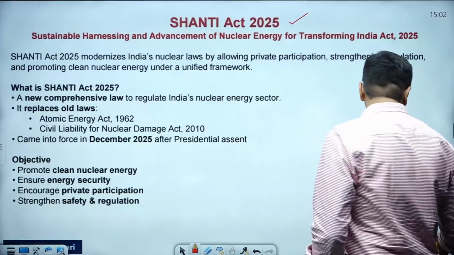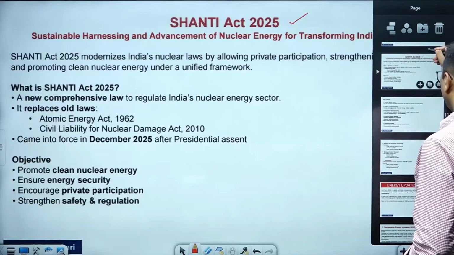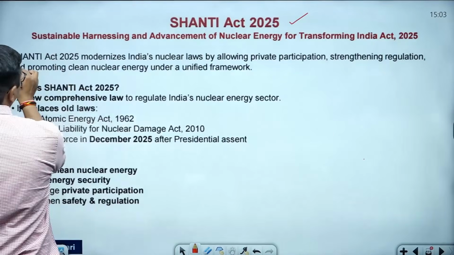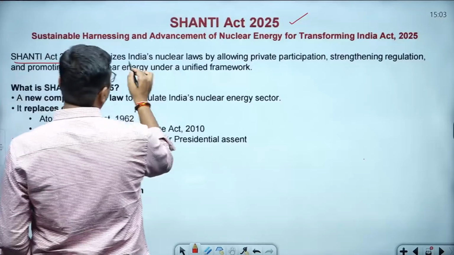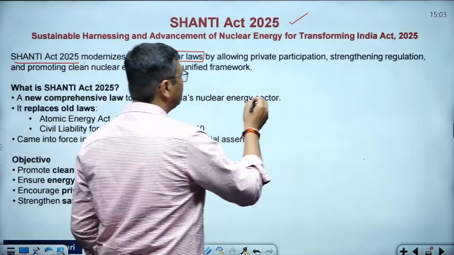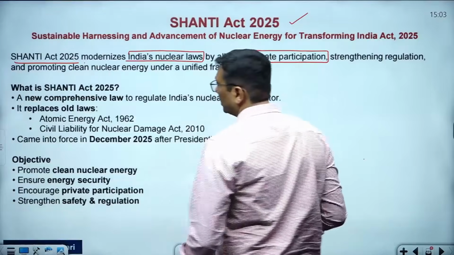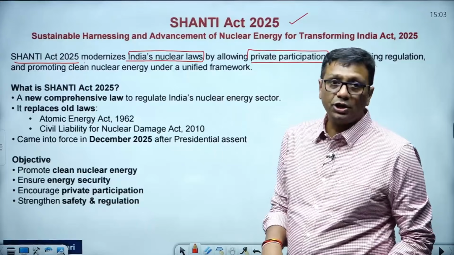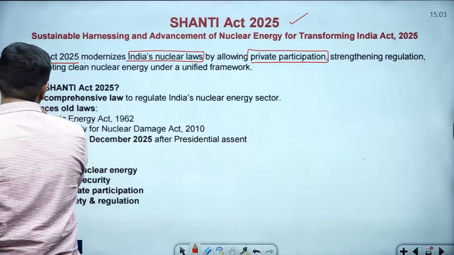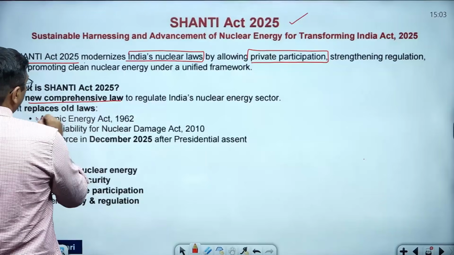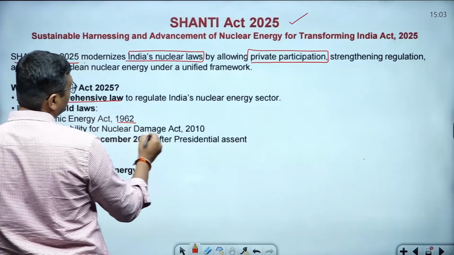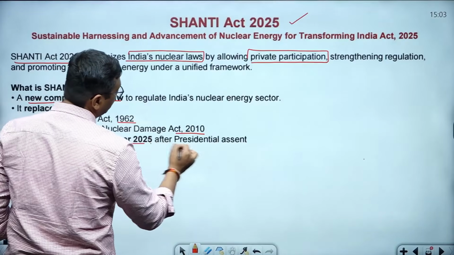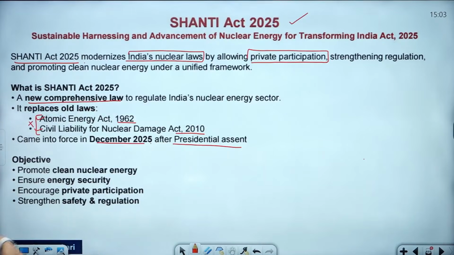This is something I thought I should discuss with you, it is an important one, guys. The Shanti Act was actually a provision in 2020-25, now in India's nuclear laws, allowing private participation. I told you guys that from 2025 onwards, private participation is going to be involved. Ambani, Adani, now they are going to get the opportunity to invest in the nuclear energy sector. A new comprehensive law is going to regulate, replacing the Atomic Energy Act 1962 and the Civil Liability for Nuclear Damage Act 2010, in December 2025 after the presidential assent.